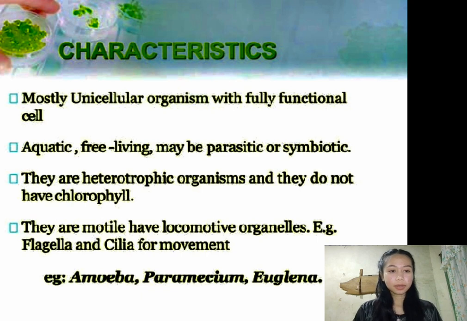Next is the characteristics. Mostly unicellular organisms with a fully functional cell. Aquatic, free-living, may be parasitic or symbiotic. They are heterotrophic organisms and they do not have chlorophyll. They are motile and have locomotive organelles. Examples are flagella and cilia for movement. Other examples are amoeba, paramecium, and euglena.